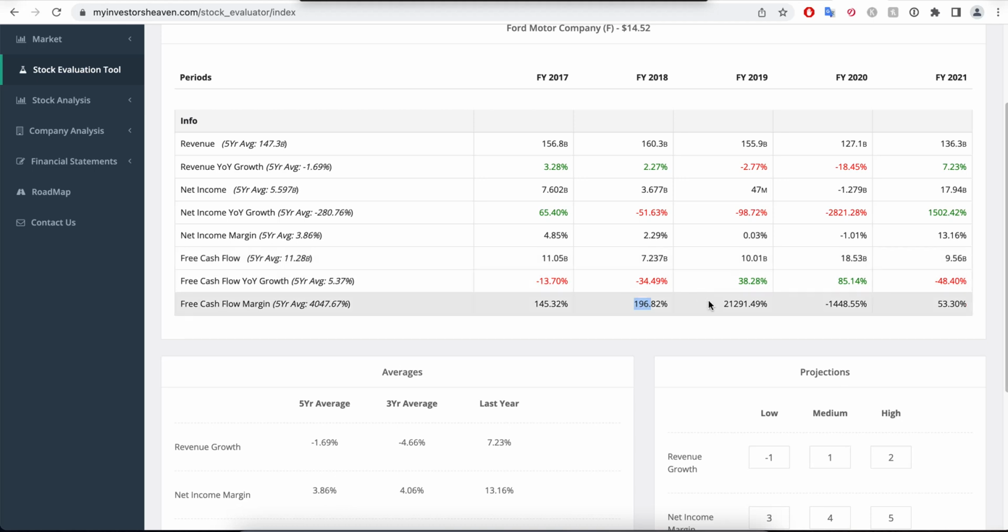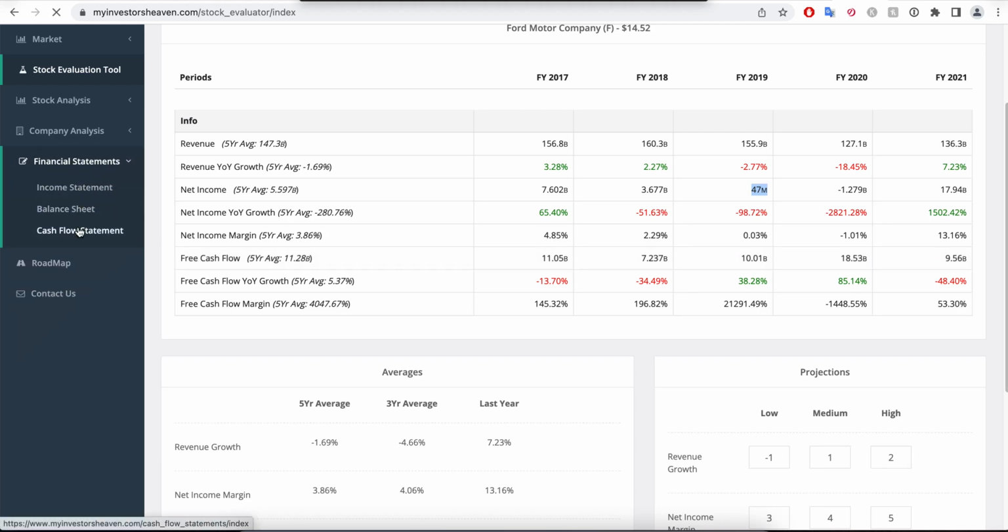But take a look at this year. Now this year is having $10 billion in terms of free cash flow and $47 million in terms of net income. So we already know that this was skewed because of some entries in the free cash flow model of the company. We can, of course, deduce exactly what happened.